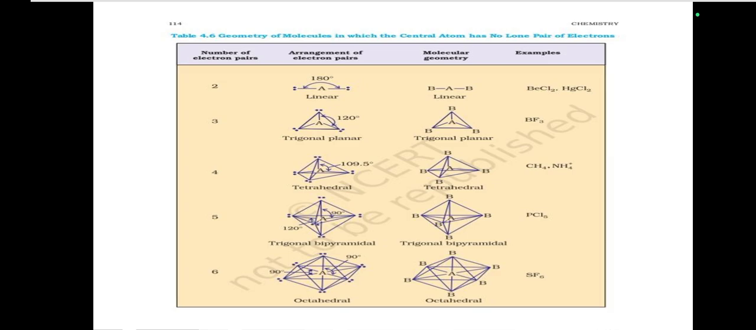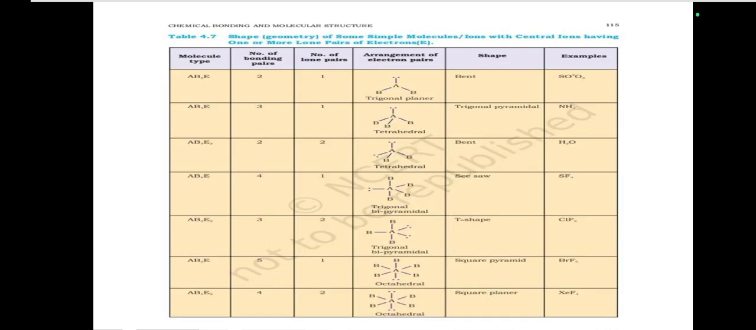4.6 Table: geometry of molecules in which the central atom has no lone pair of electrons. Number of electron pairs, arrangement of electron pairs, molecular geometry and examples. 4.7 Table: shape (geometry) of some simple molecules and ions with central atoms having one or more lone pairs of electrons. Molecule type, number of bonding pairs, number of lone pairs, arrangement of electron pairs, shape and examples.